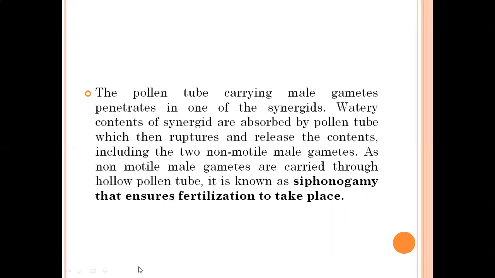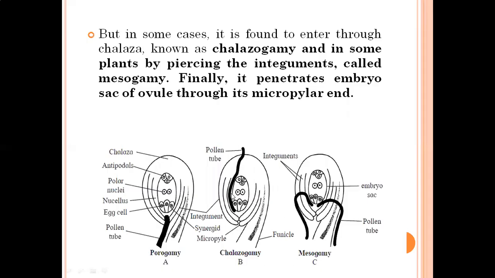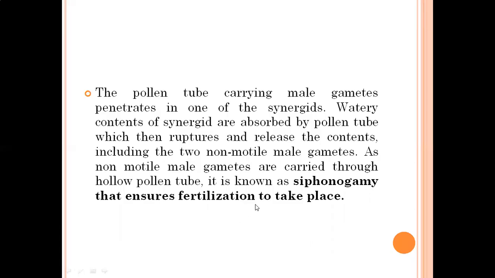So when this pollen tube enters the embryo sac, out of these two synergids, any one synergid is ruptured, and this pollen tube also ruptures and releases two non-motile male gametes.